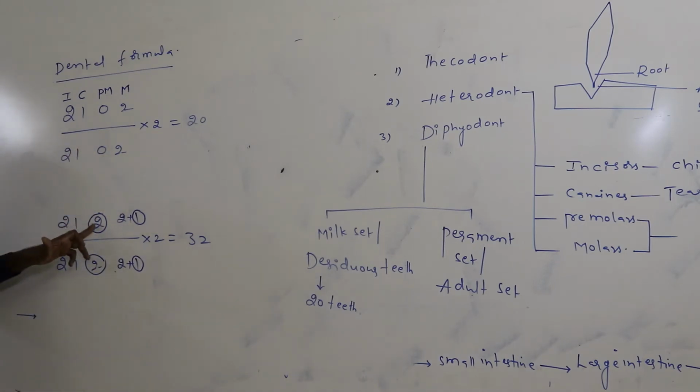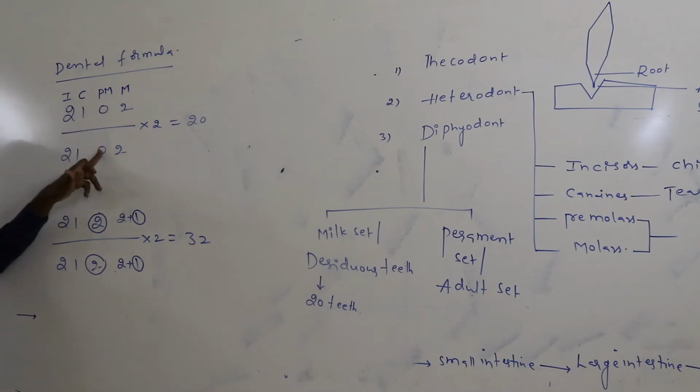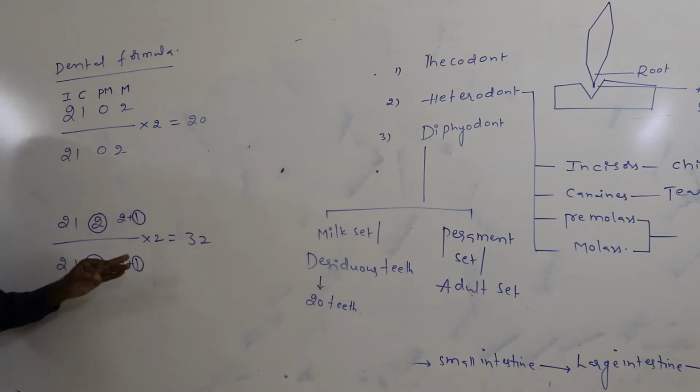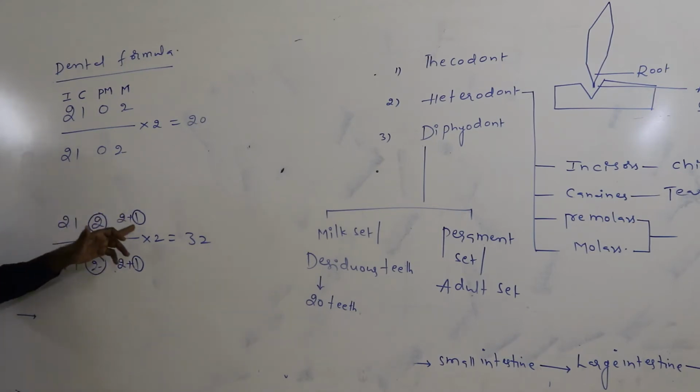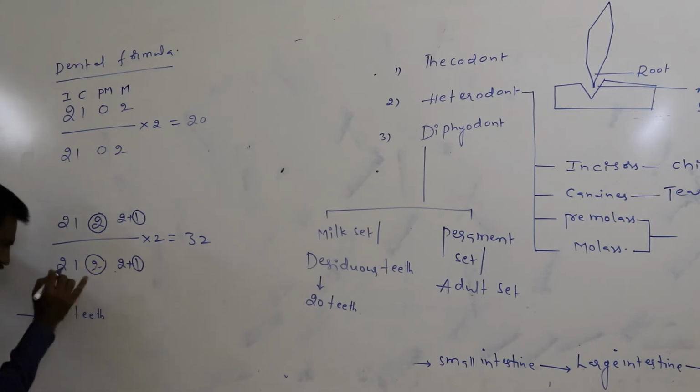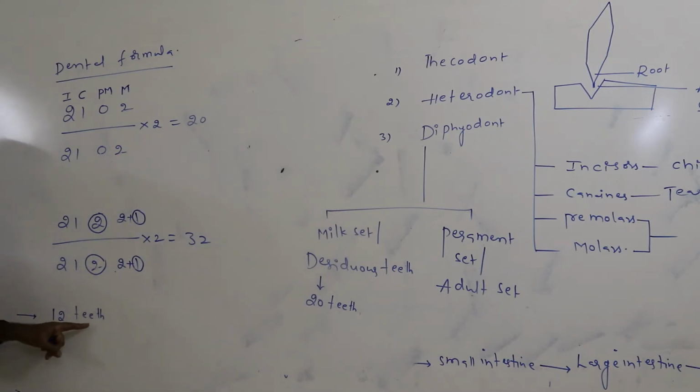Definitely these third molars appear only once in the life of an individual because they only appear in the adult set but not in the milk set. So totally, how many teeth are formed only once in the life of an individual? Totally 12 teeth are formed only once in the life of an individual.